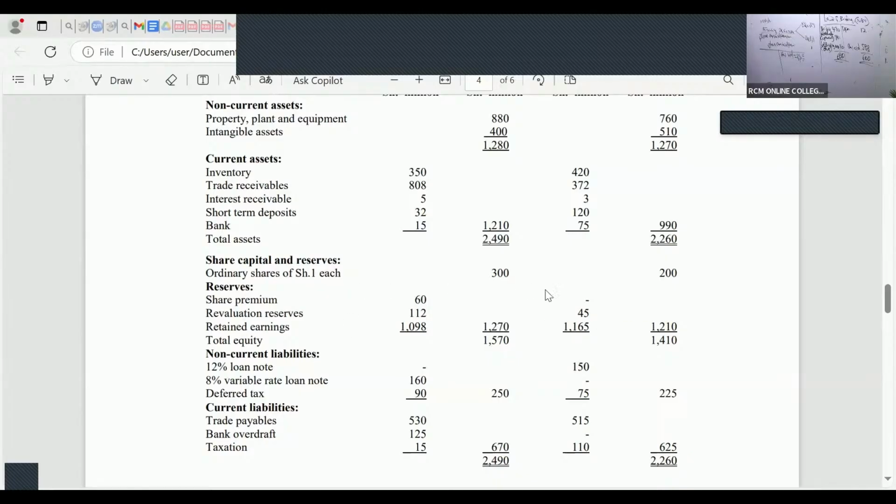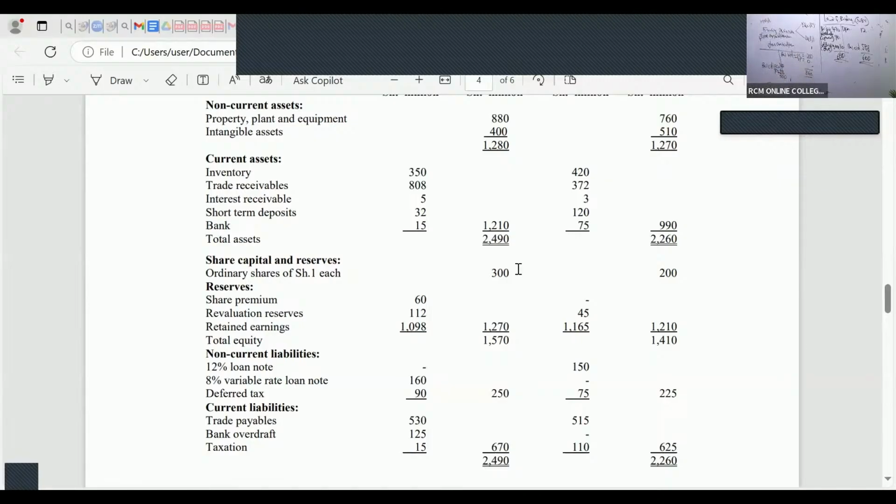Let's be very keen here. You can see ordinary share capital brought down is 200, and if you look at the share premium this year, we have nothing there. So 200 and 0. But look at the balance carried down. I can see share capital of 300, and share premium of 60. So the heavier side is this side, 360.